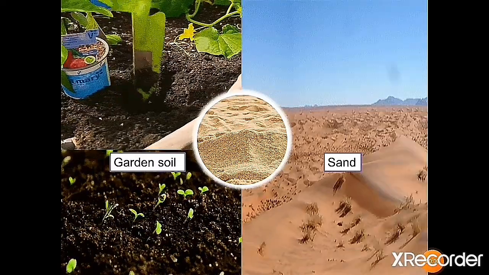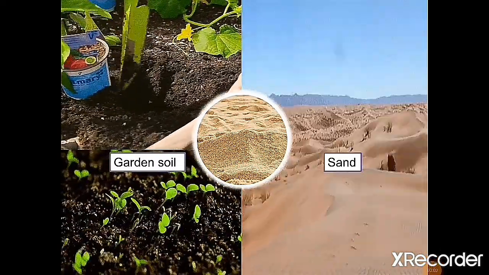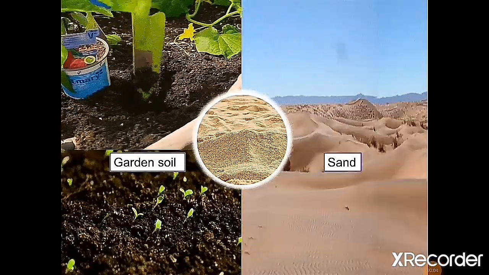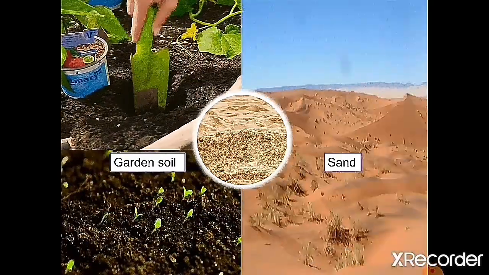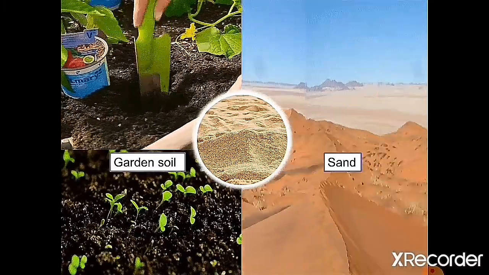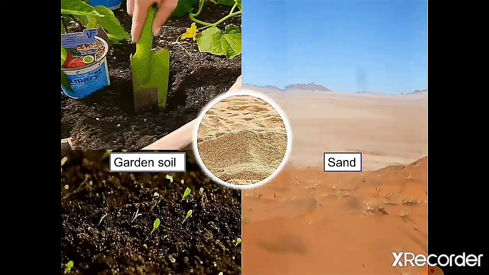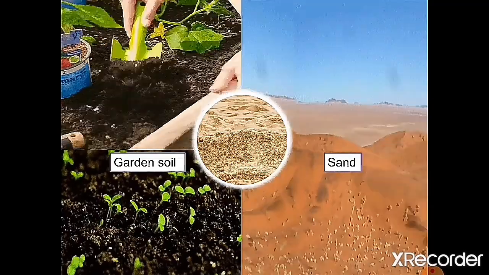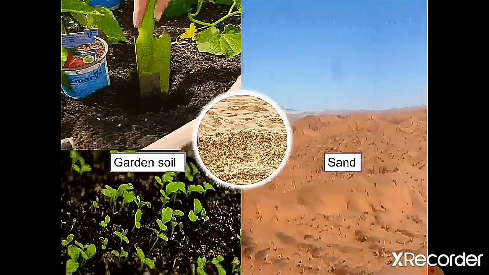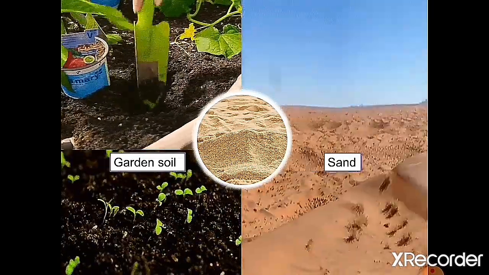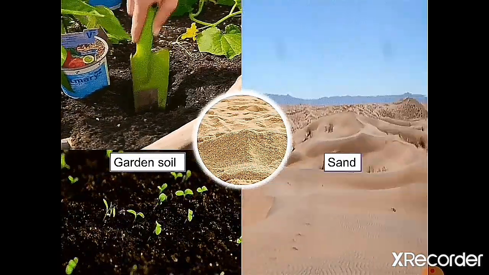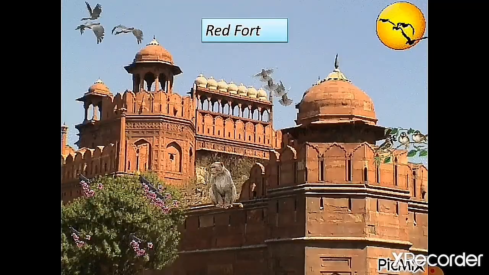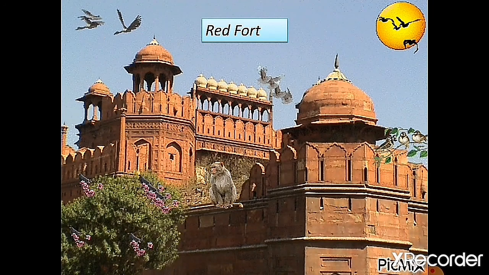Sandstone. Do you know about sandstone? Yes, because you can see sandstone in the desert, and you can see it in your surroundings when construction work is going on. Sandstone is also a hard rock, but it is not as hard as granite or marble. The Red Fort in Delhi is made up of red sandstone.